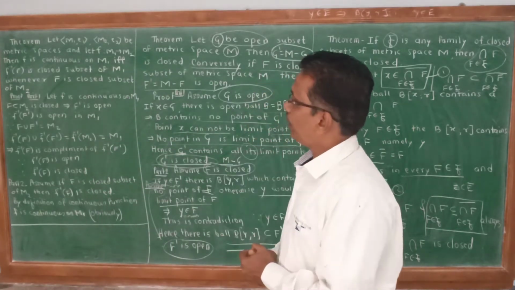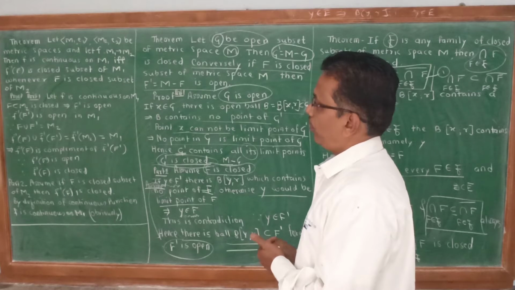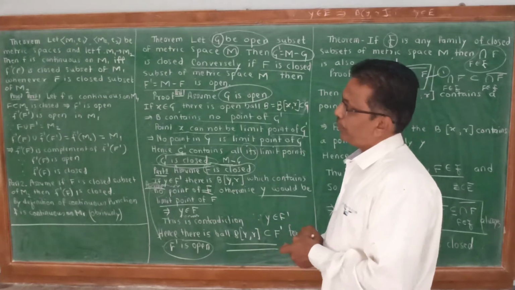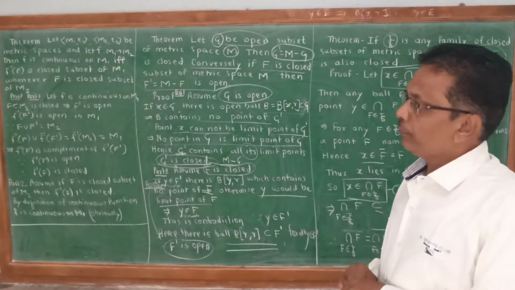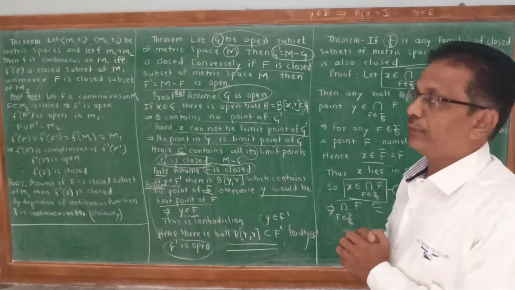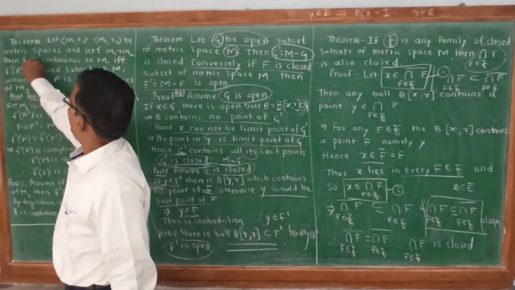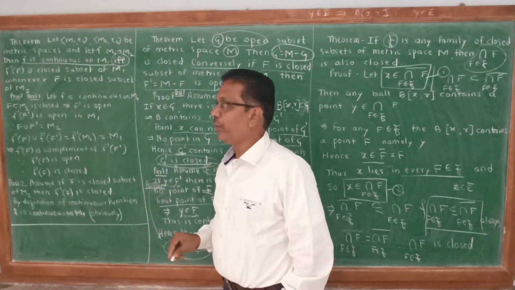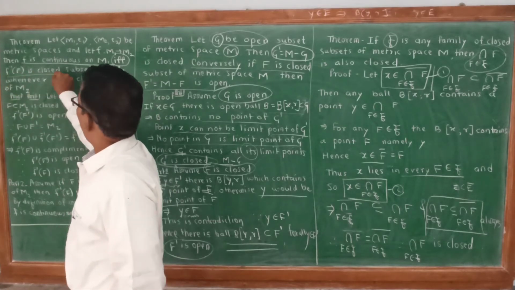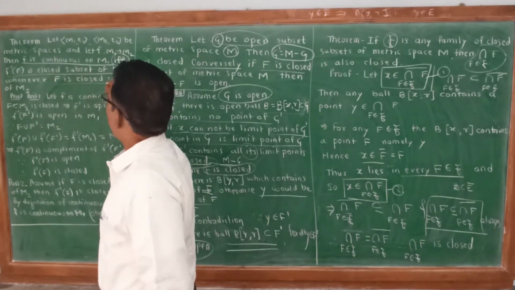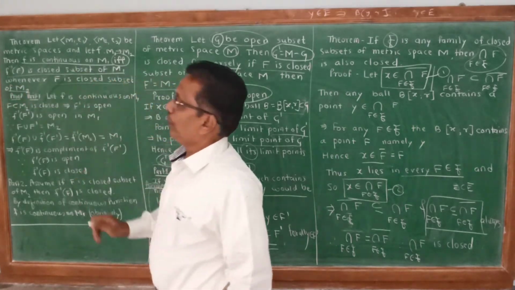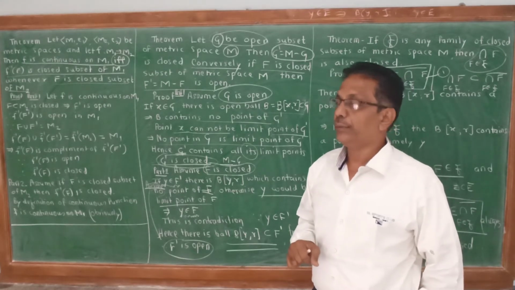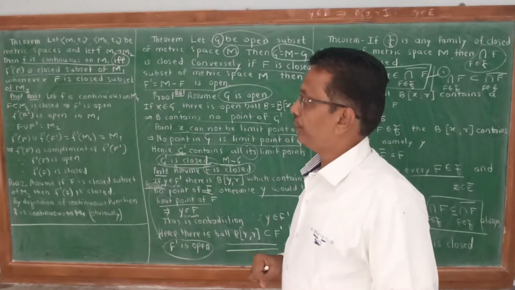Next, third theorem. Let M1, rho 1 and M2, rho 2 be metric spaces, and let f from M1 to M2 be a function. Then there are two parts. Function f is continuous on M1 if and only if f inverse of F is a closed subset of M1 whenever F is a closed subset of M2. This theorem is similar to that theorem on open sets about the continuous function.